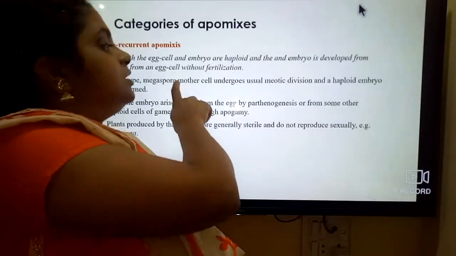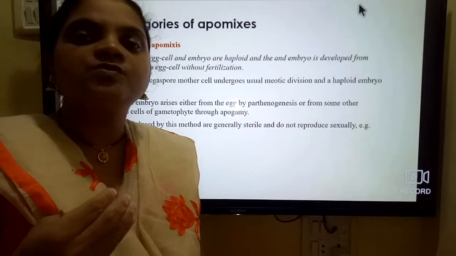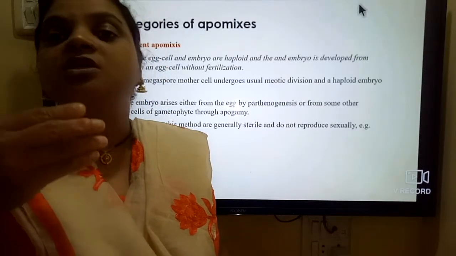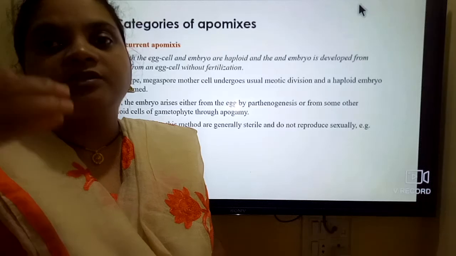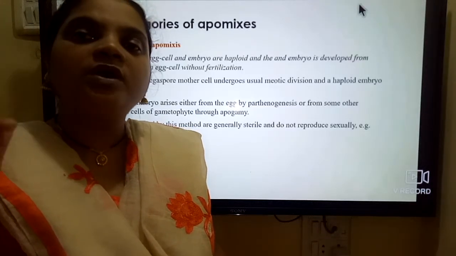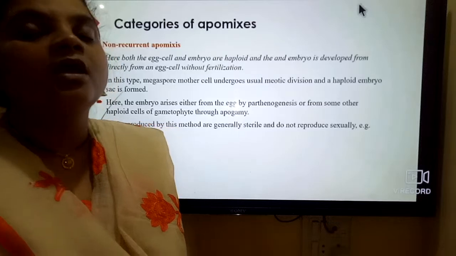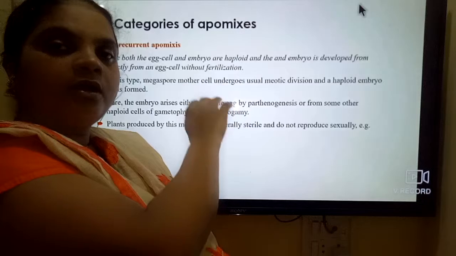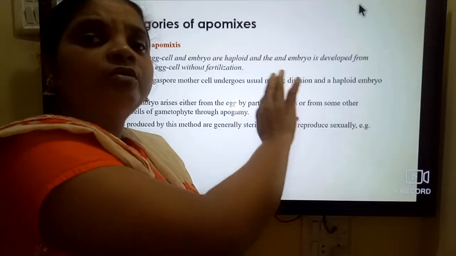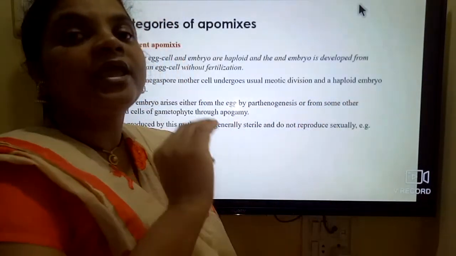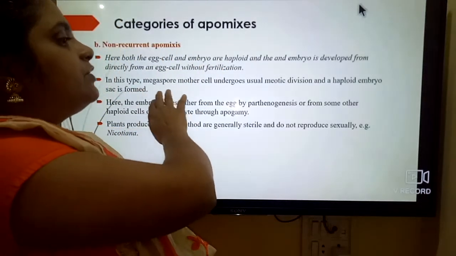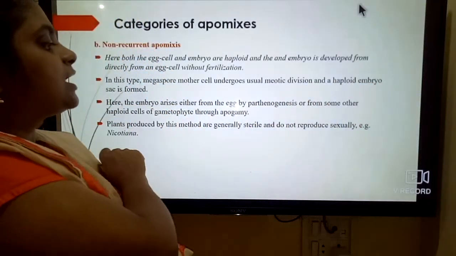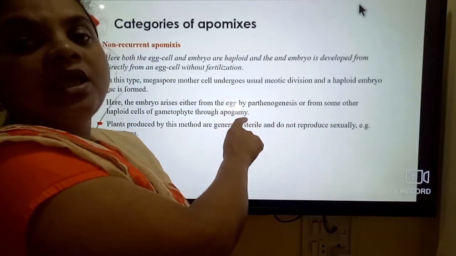In this condition, what is the megaspore mother cell? The megaspore mother cell undergoes meiosis and forms four daughter cells. Three are inactive and only one is active and forms the embryo sac. So the megaspore mother cell undergoes normal meiosis and forms the haploid embryo sac, and the embryo arises from the egg.